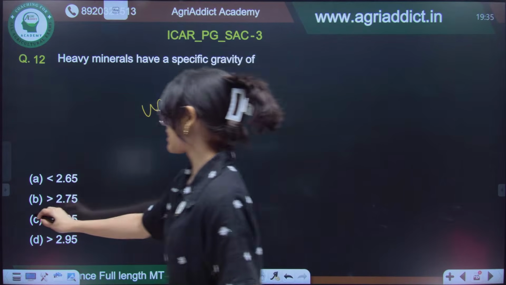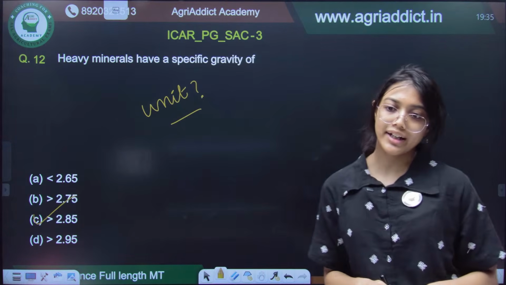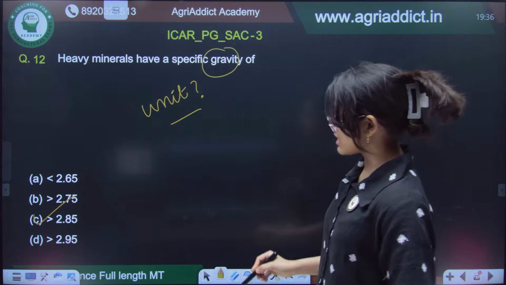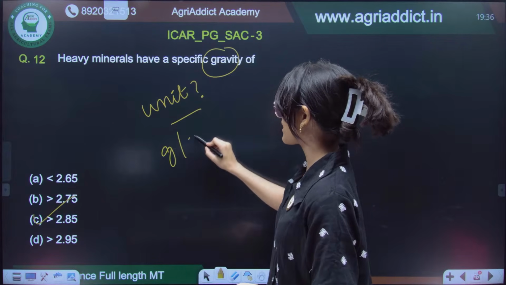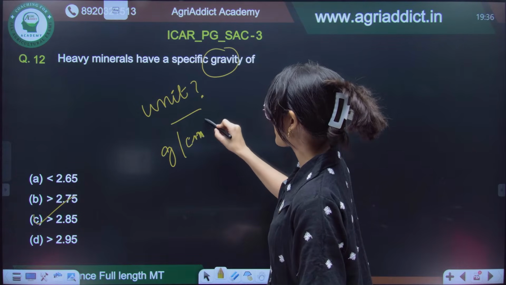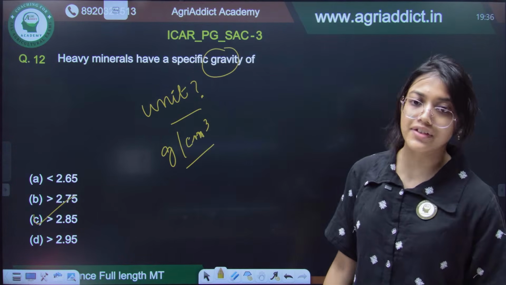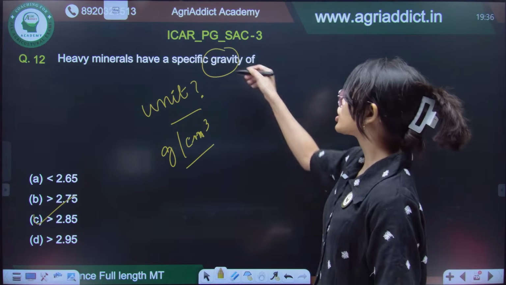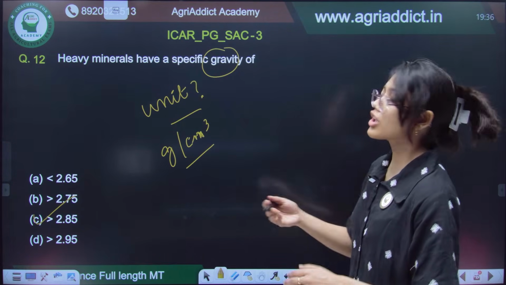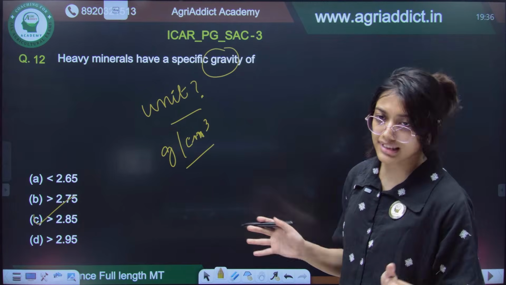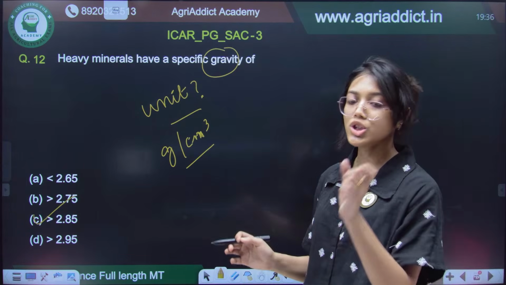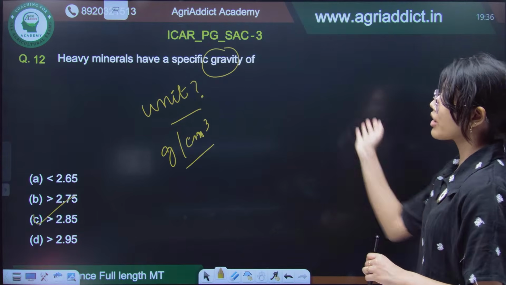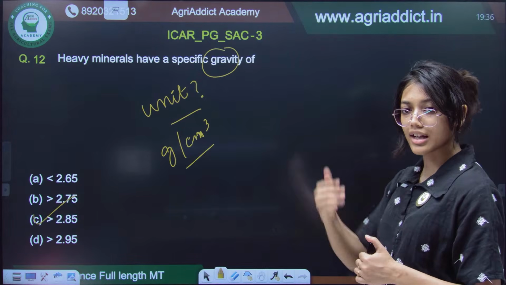Okay, option number C, very good. So, it is greater than 2.85. If I had only asked about the density, then the unit would have been gram per centimeter cube, right? But here they had asked specific gravity. So, specific gravity means what? Density of a particular mineral to that of hydrogen. So, the density units get cancelled out, and that is why specific gravity is a unitless quantity, and it is greater than 2.85. So, above that we call it all heavy minerals, and below that we call it light minerals.